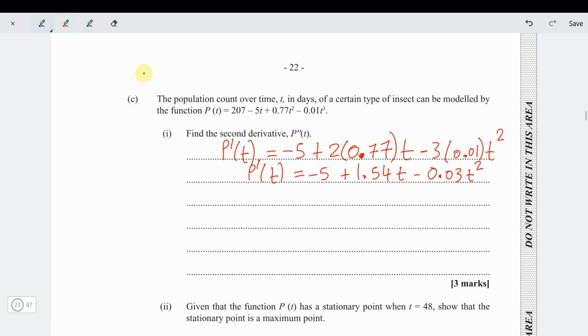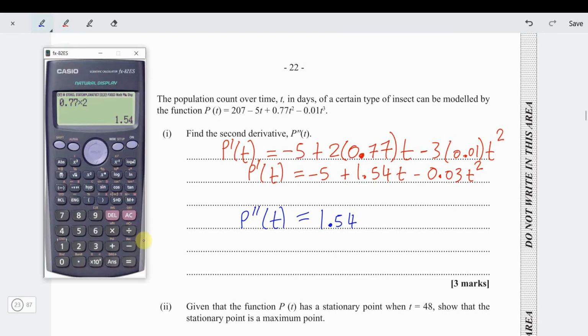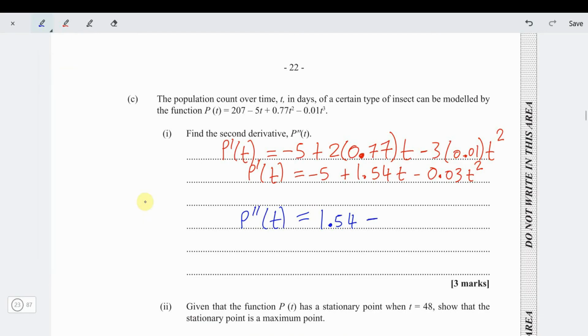Now for the second derivative, so p double prime of t will be 1.54. Then carry down the power, 2 times 0.03. So 0.03 times 2 is 0.06. So this is now minus 0.06t.